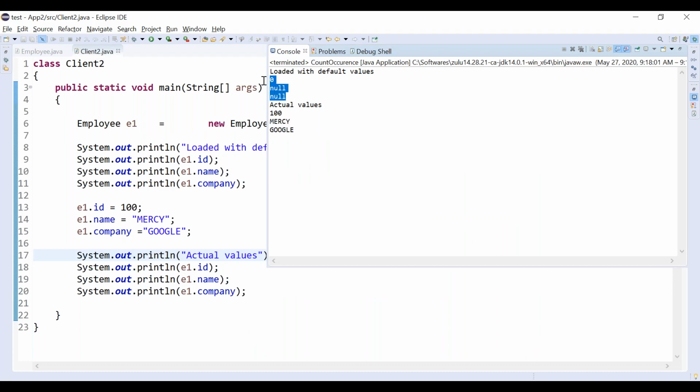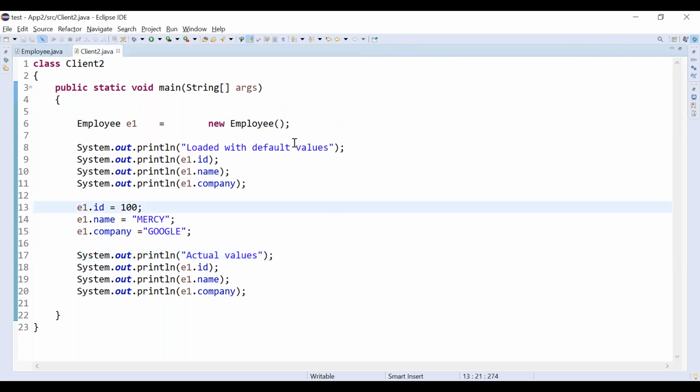In the beginning, all the instance variables or non-static variables are loaded with the default values. Then we are trying to modify them with actual values. Correct? This is how you can create classes and objects.